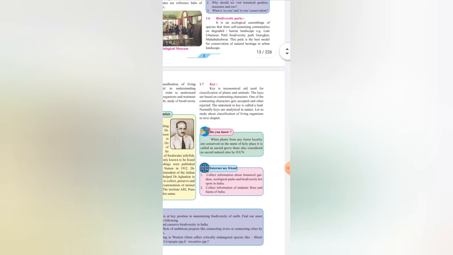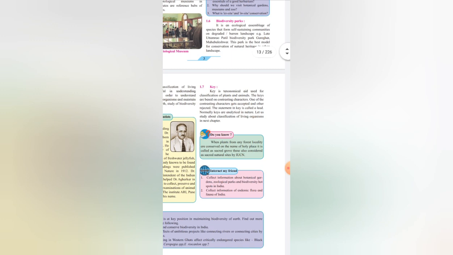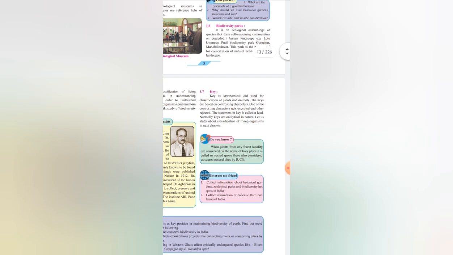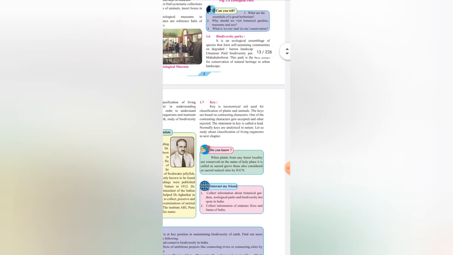And the last topic is key. What is key? Basically, it is a taxonomical aid, which helps for classification, identification of plants as well as animals. The keys are based on contrasting characters. That means there are two statements. From those two statements, one will be rejected and the other will be accepted. So each statement in the key is called a lead, and there are two contrasting leads. So these two together are called a couplet, which is not mentioned over here.